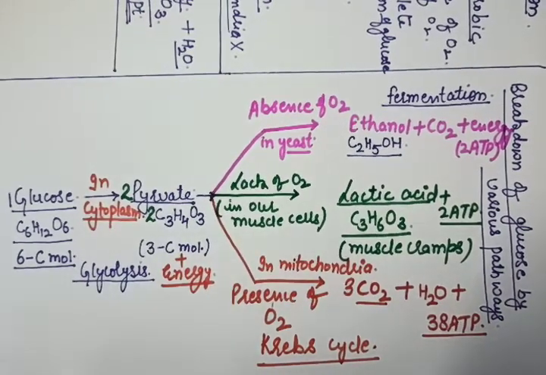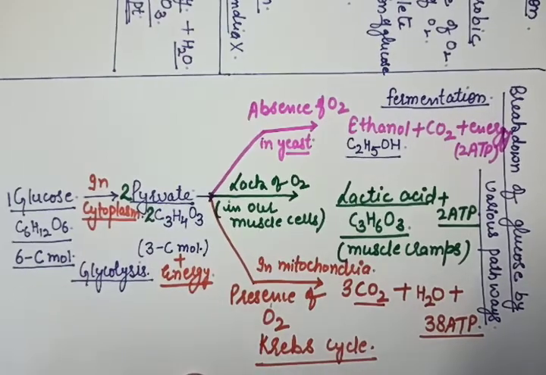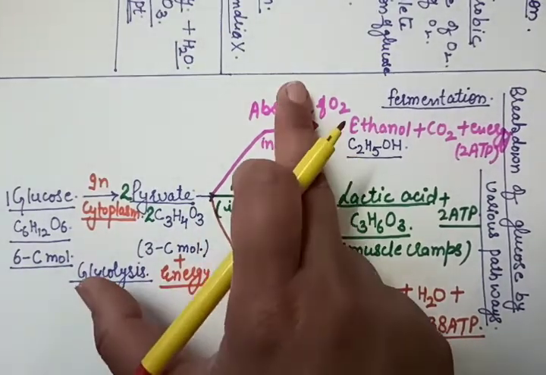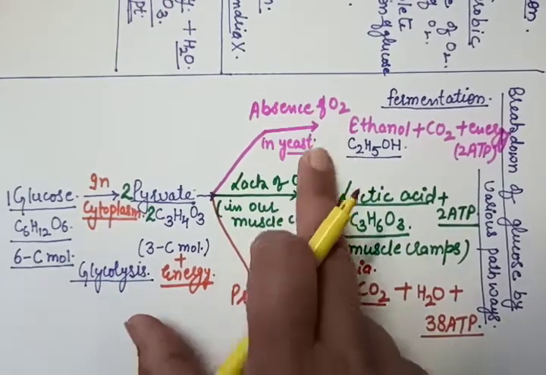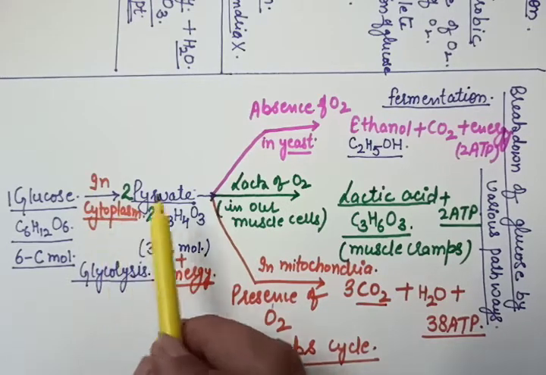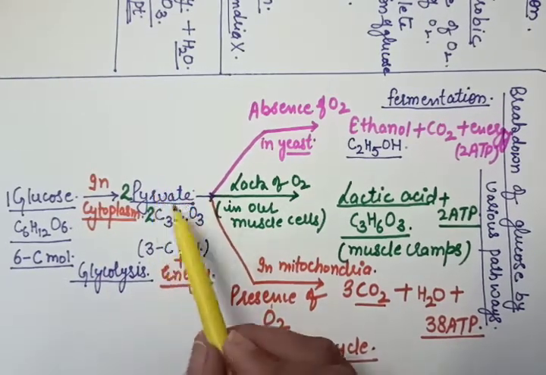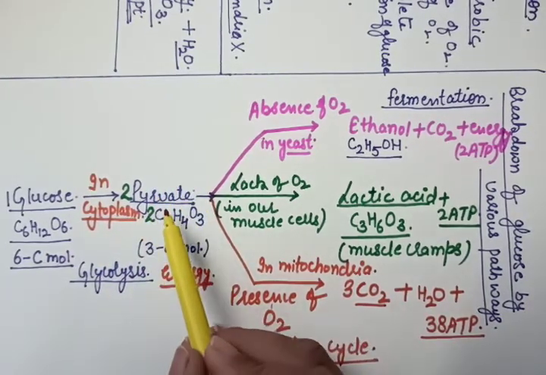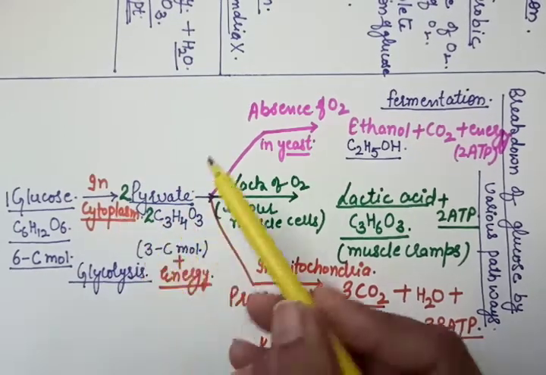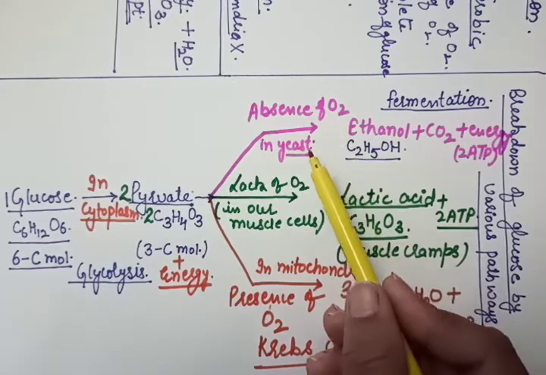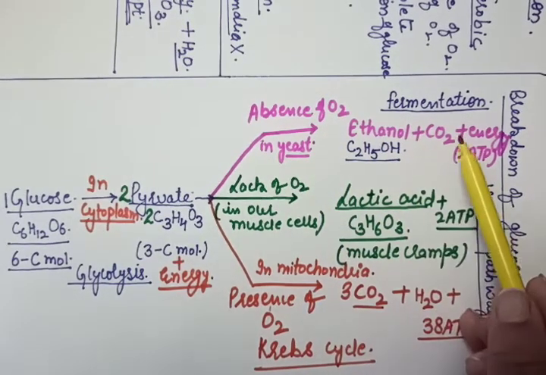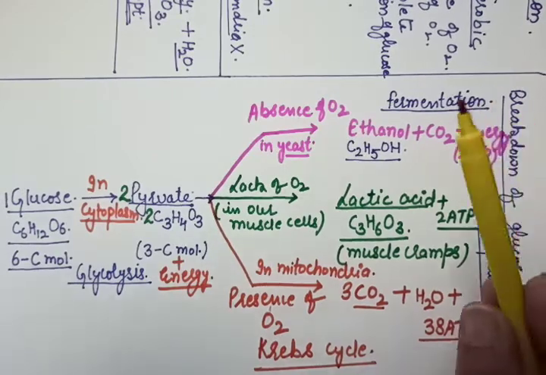Okay, so what we have done is the different ways in which glucose gets oxidized. The first step is common for aerobic as well as anaerobic respiration: the glucose in the cytoplasm forms pyruvate. Then the fate of the pyruvate depends upon the availability of oxygen. If there is absence of oxygen, this would happen in yeast. It will form ethanol, carbon dioxide and energy.